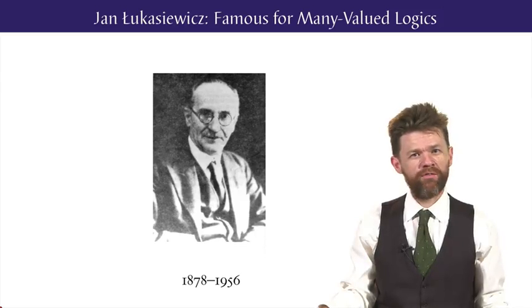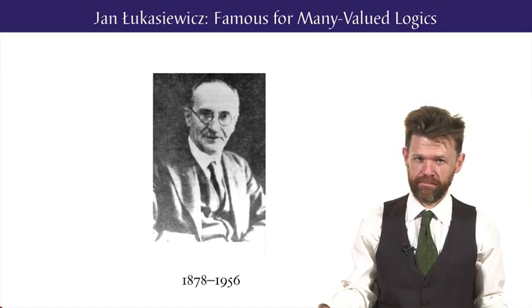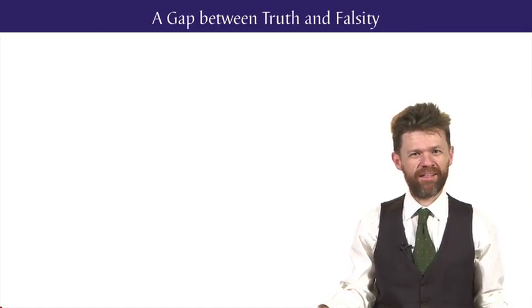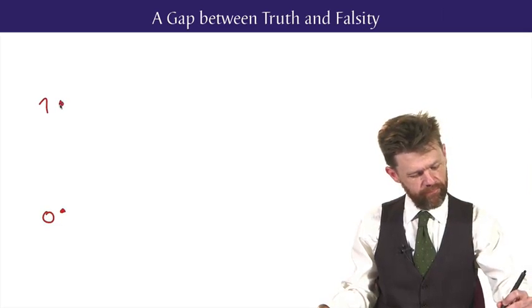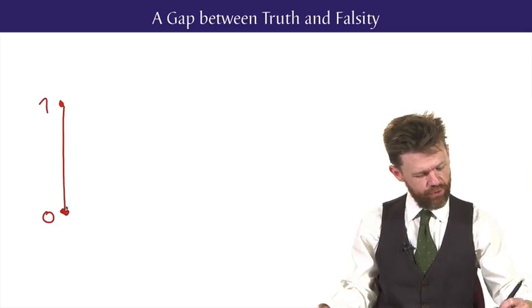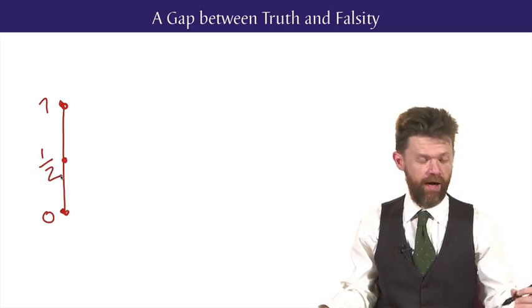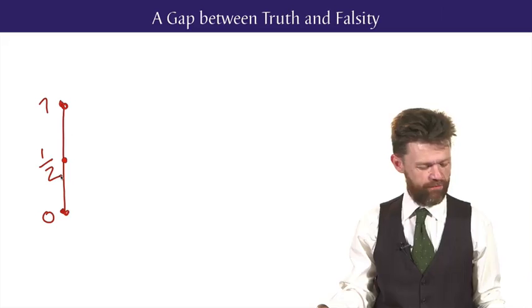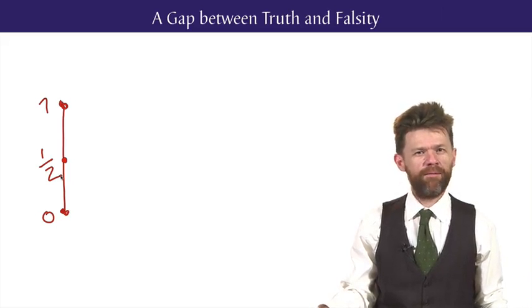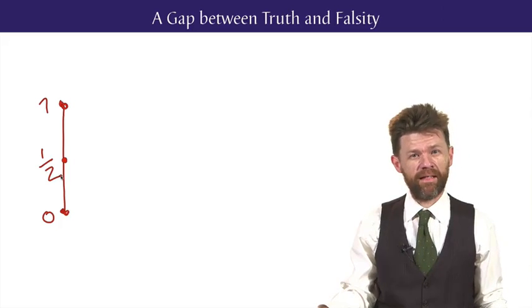We'll explore an approach from Jan Łukasiewicz, the Polish logician famous for many-valued logics, and in particular, a logic we now know as fuzzy logic. One way to picture this is to think of a gap between the values of 0 and 1. And we can think of there being a range of truth values in between 0 and 1, in particular, a truth value that we might call a half. This is an intermediate truth value, and you can think of it as a truth value suspended halfway in between truth and falsity.